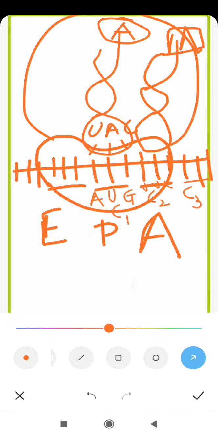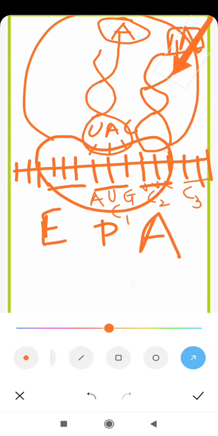And at every step there is a movement through the distance of 1 codon. So now, as the mRNA moves through the distance of 1 codon, the tRNA at the A site is now having the dipeptide chain.